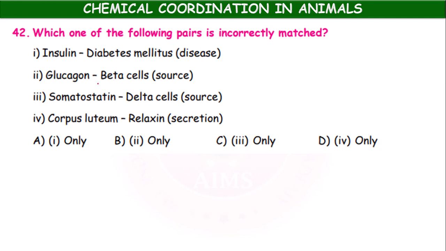Insulin, diabetes mellitus. It is correct. Glucagon. This is also correct. Somatostatin, delta cells, correct. It is the corpus luteum which produce relaxin is wrong. Corpus luteum produce progesterone. So incorrect one we have to select.